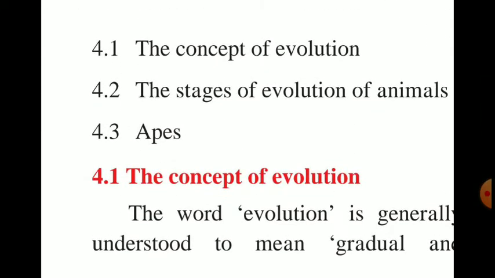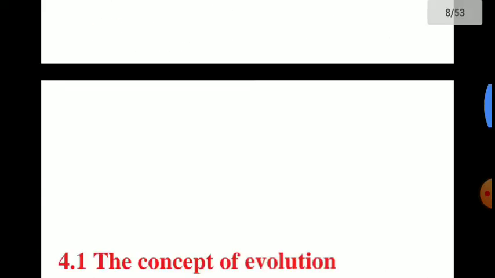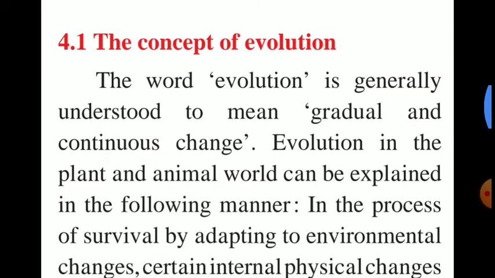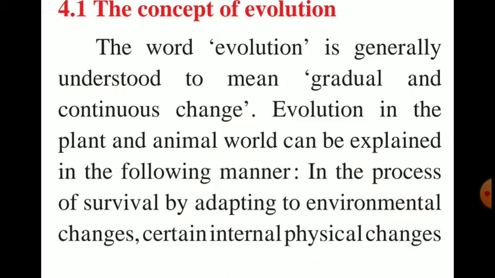So in this chapter we are going to explain three points: the concept of evolution, the stages of evolution of animals, and apes. First of all, we are going towards the concept of evolution. The word evolution is generally understood to mean gradual and continuous change. What is the meaning of that? There is adaptation slowly. It is a continuous process. It is not a process that happened in one day or one week or one month. It will continue for years and years, crores of years.